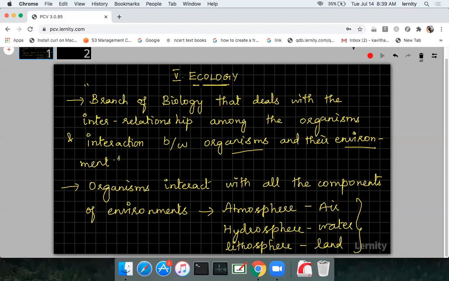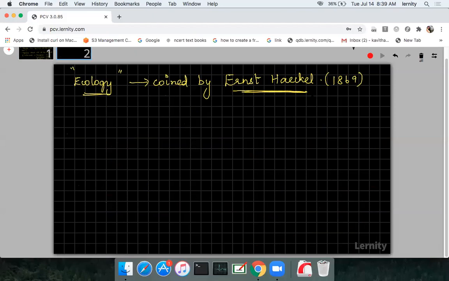If they are asking you to define ecology, you have to write this. It is a branch of biology that deals with interrelationship among organisms and interaction between organisms and their environment. So how do organisms interact with the environment? They interact with the components of the environment such as atmosphere, hydrosphere and lithosphere. And the term ecology was coined by Ernest Haeckel.